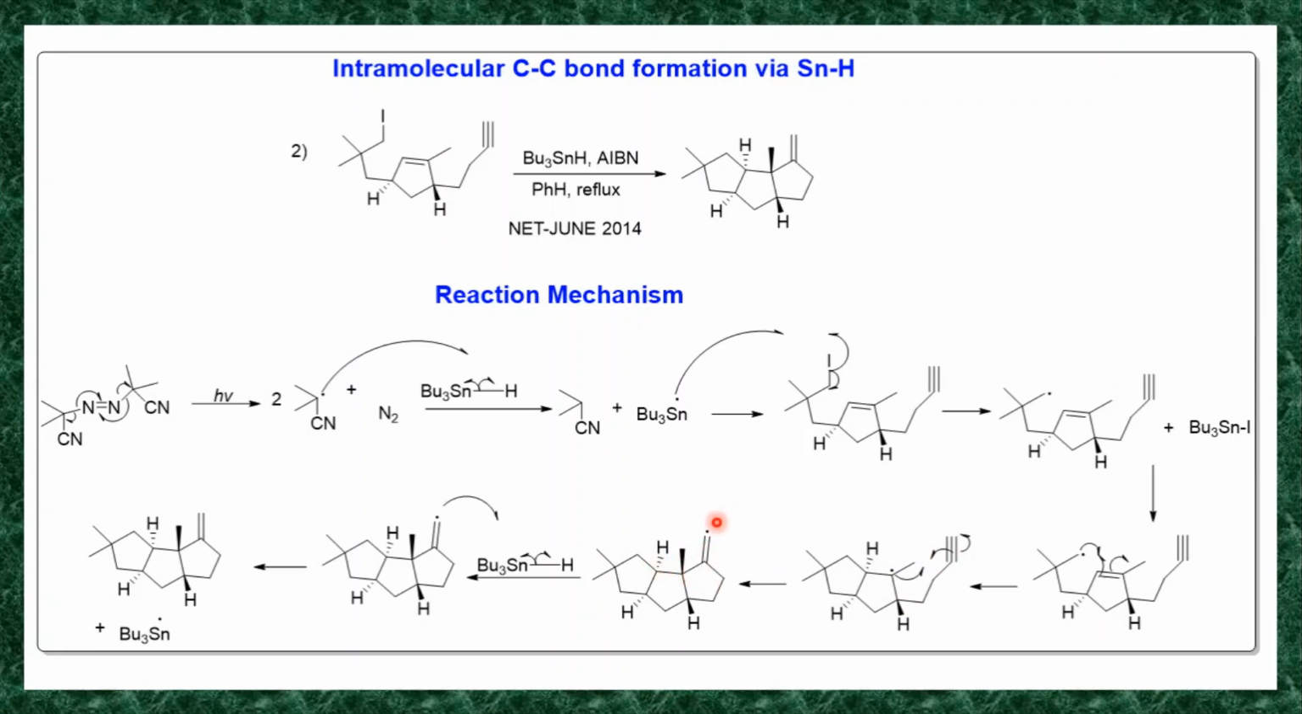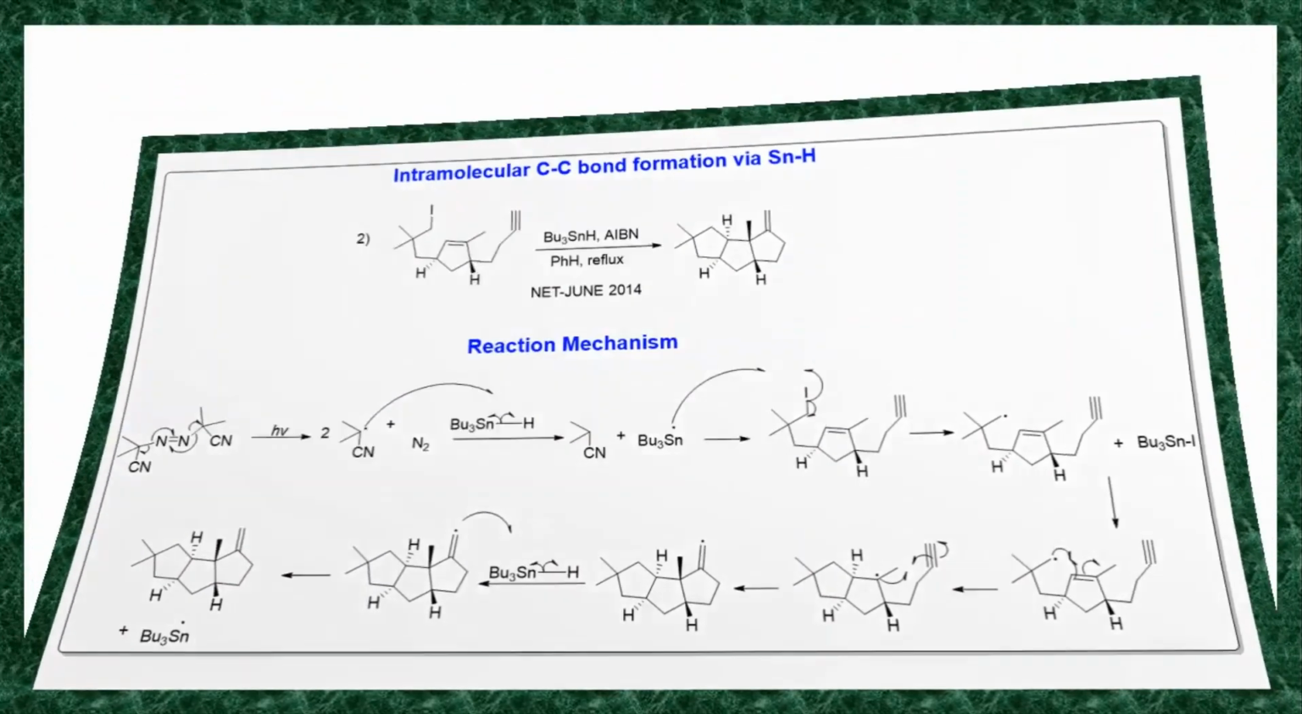And this CH2 radical reacts with the tributyltin hydride, so homolysis takes place. Each radical takes a hydrogen and is converted to the final product. The final product has the hydrogen on the same side and the methyl group on the same side. So this is all about intramolecular carbon-carbon bond formation via tributyltin hydride.